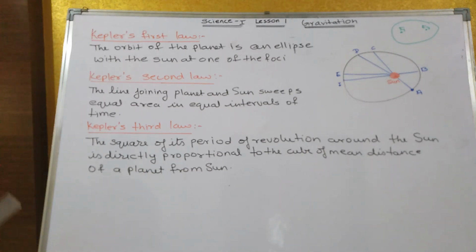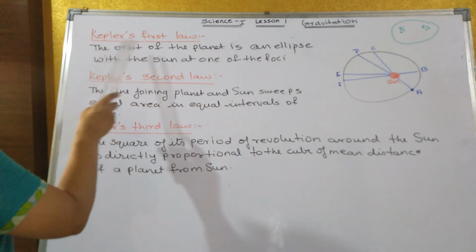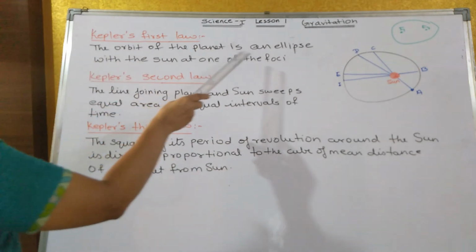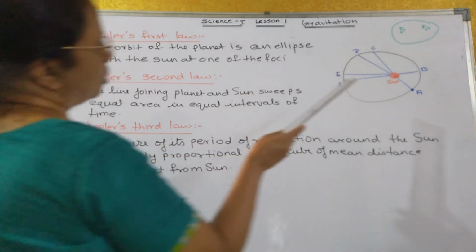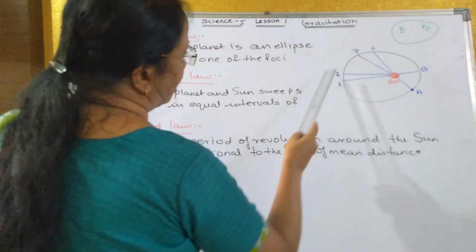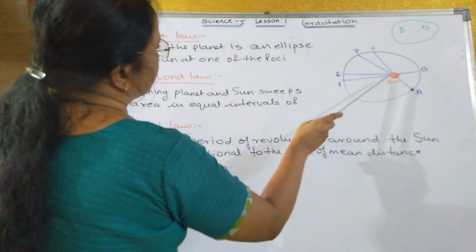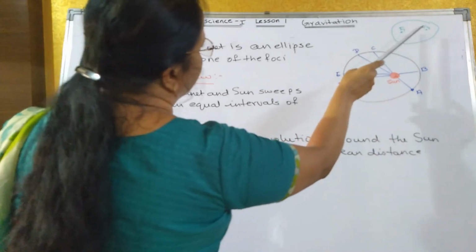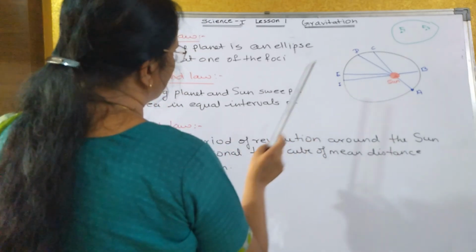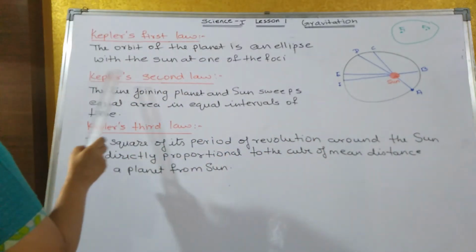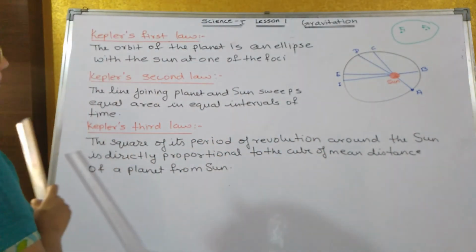Now Kepler's first law. What is the first law of Kepler? The orbit of a planet is an ellipse with the sun at one of the foci. So the orbit of the planet is in which shape? Ellipse shape, and the sun is at one of the foci. We have studied before that in the ellipse there are two foci, so the sun has to be at one of the foci. Kepler's second law, the line joining the planet and the sun.